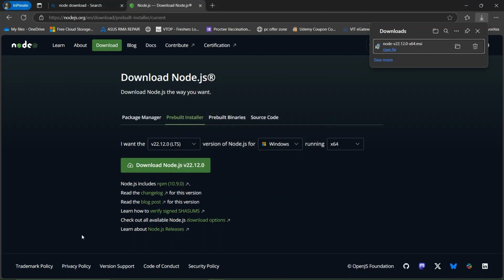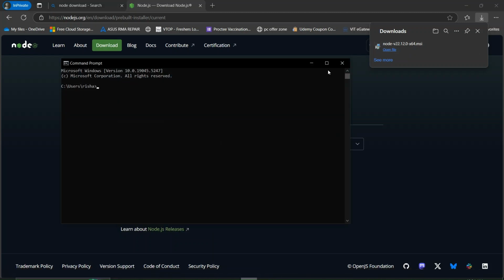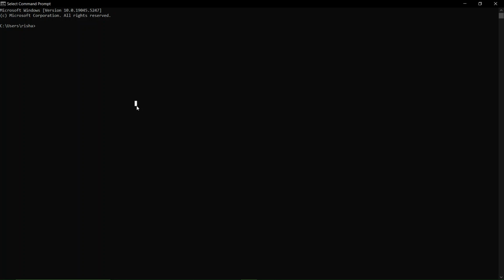Then click on finish and go to the search bar and type command prompt, and this will open. Here just type node, and if it is coming like this, you are good to go, Node has been properly installed on your device.